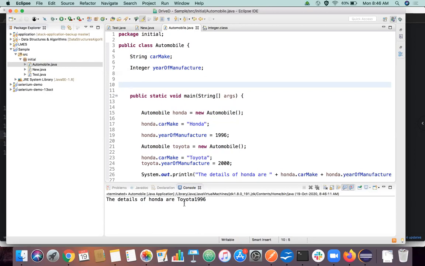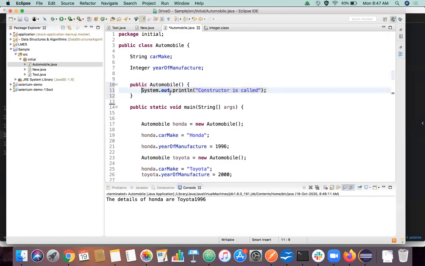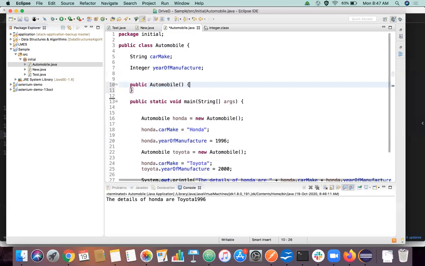But it is always good practice to declare a constructor explicitly, even though there is nothing in it, right?